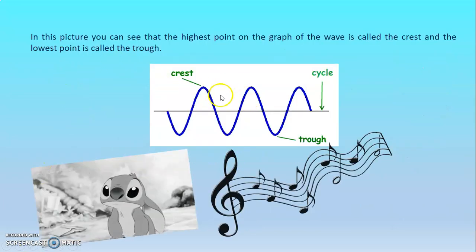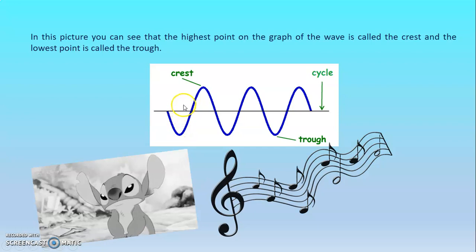In this picture, you can see that the highest point on the graph of the wave is called the crest. And the lowest point, this one, is called the trough. This is the cycle of our sound wave. Don't forget this, please.